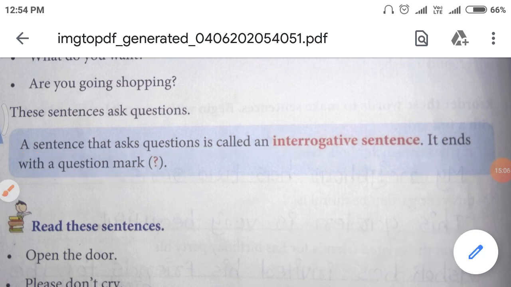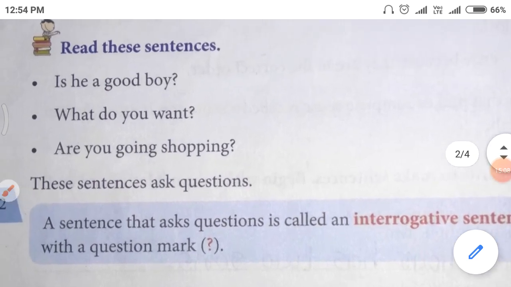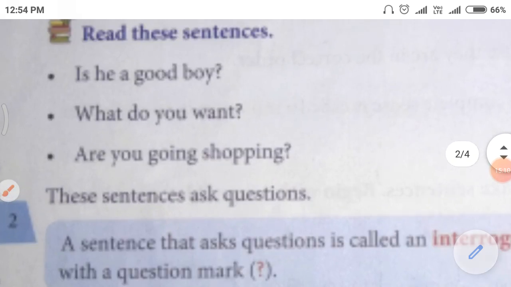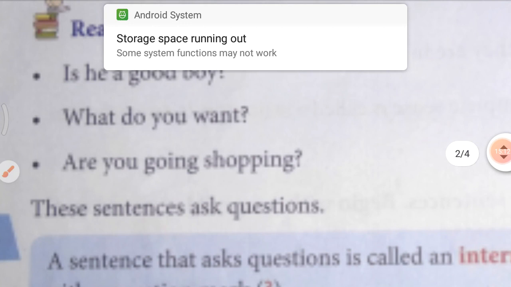So, my dear students, now I am giving you an easy trick to learn. Easy trick to learn.